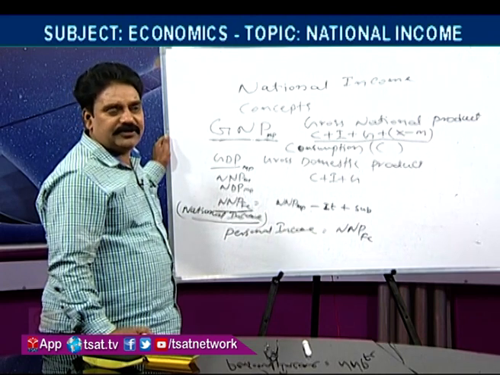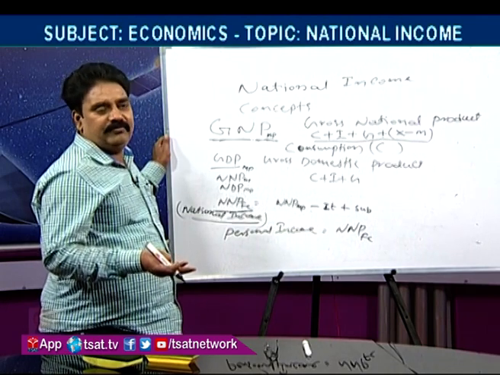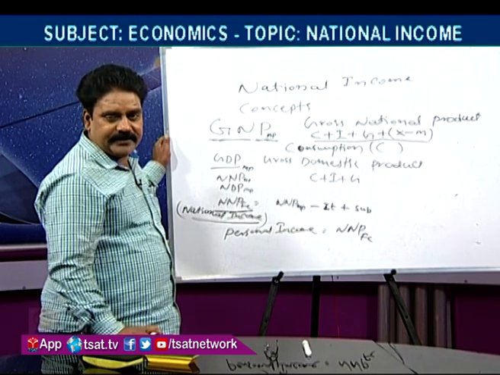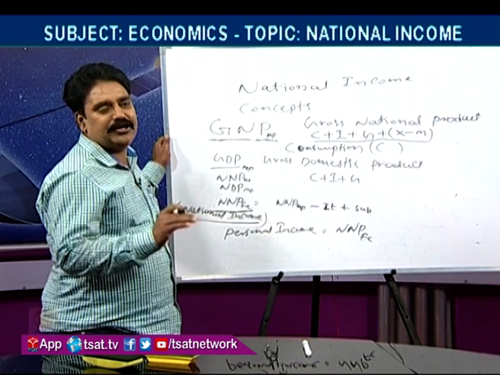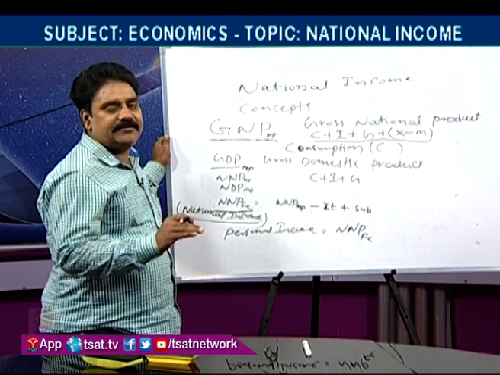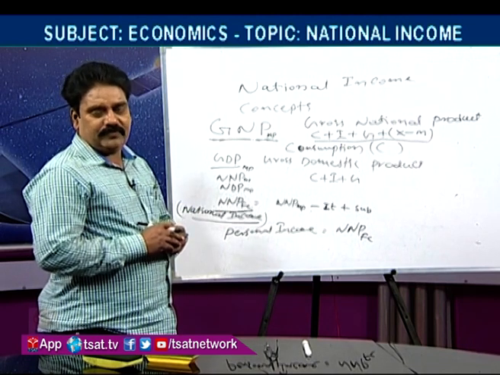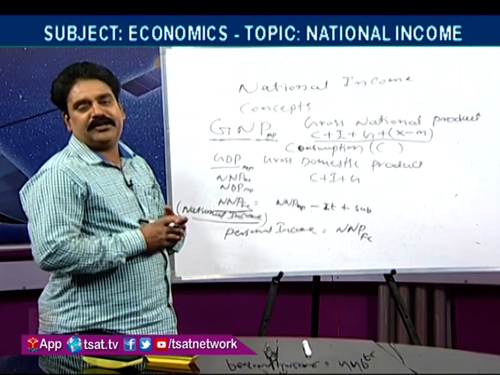name of undistributed profits by corporates, and some part of income is paid to the government in the form of corporate taxes. Some part of the income goes in the form of social security contributions. In these three types, they put some income aside for the expansion purpose, for the social security contribution purpose.